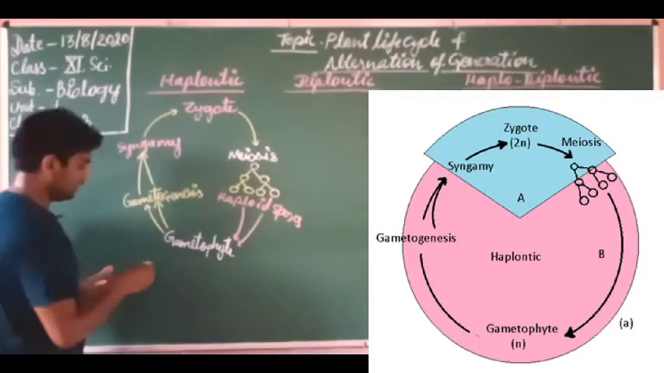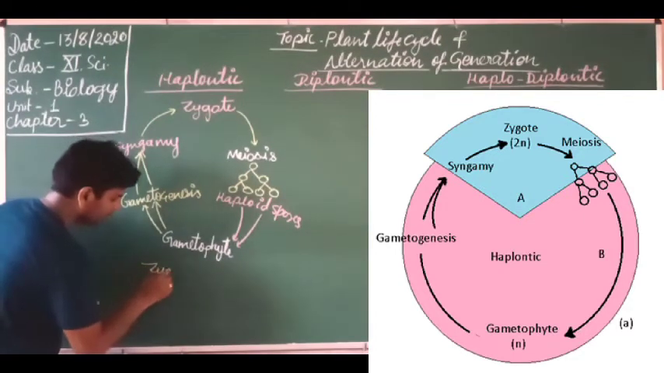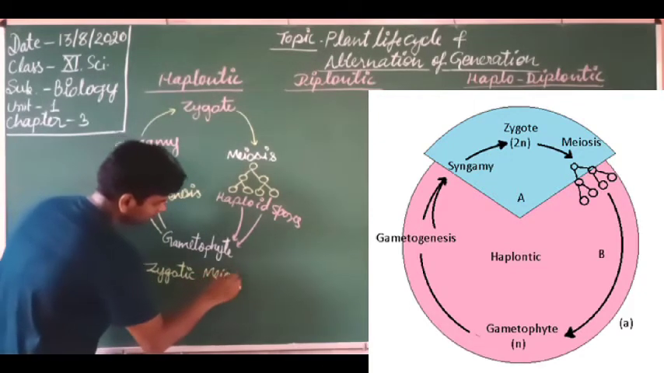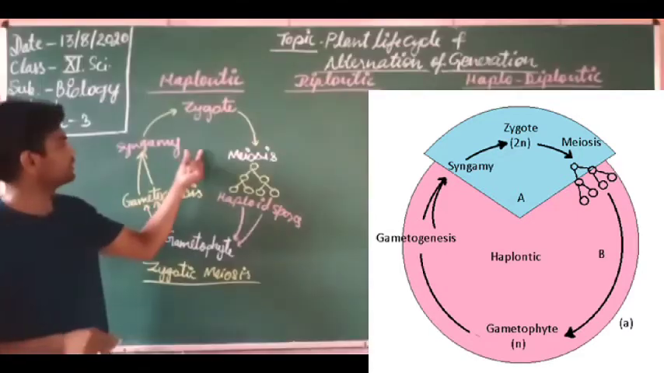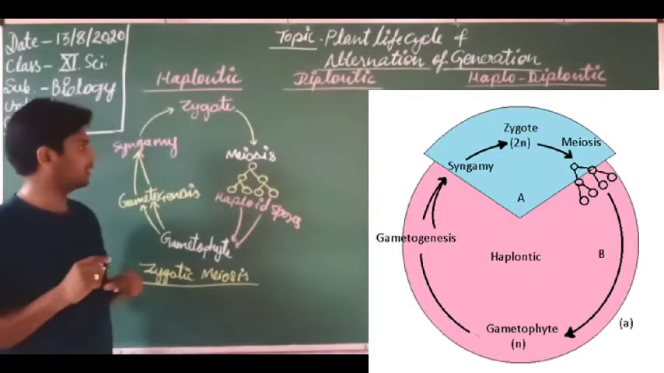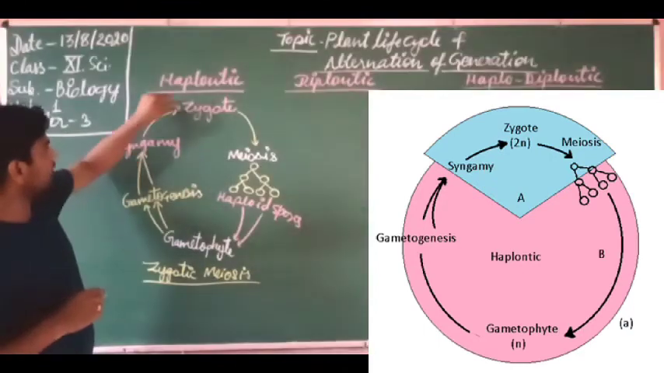So I am indicating here which type of meiosis is occurring. Zygotic meiosis. When zygotic meiosis is found, then the life cycle is known as the haplontic life cycle. Why? Dear friends, it is known as zygotic meiosis and haplontic life cycle. Why?